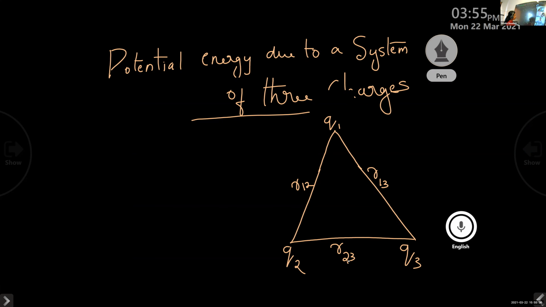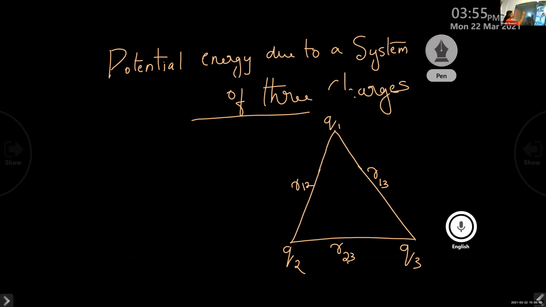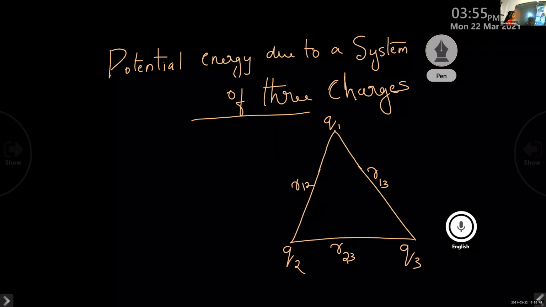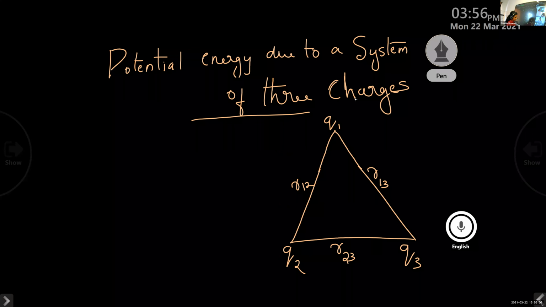Okay. So in order to explain the potential energy due to a system of three charges, here we are considering three charges Q1, Q2, and Q3. They are arranged at the vertices of an equilateral triangle. The distance of separation between the charges Q1 and Q2 is given by R12, that of Q1 and Q3 is given by R13, and the distance of separation between the charges Q2 and Q3 is given by R23.